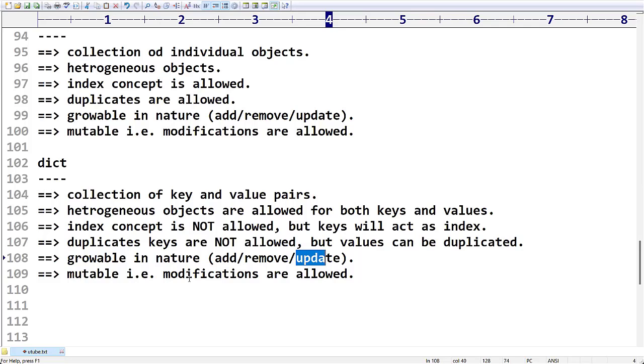Can I say it is growable in nature? Yes. And is it mutable or not? Definitely it is mutable. Why? Because modifications are allowed. Happily, we can do modifications, no problem at all. This is the difference between list and dictionary.